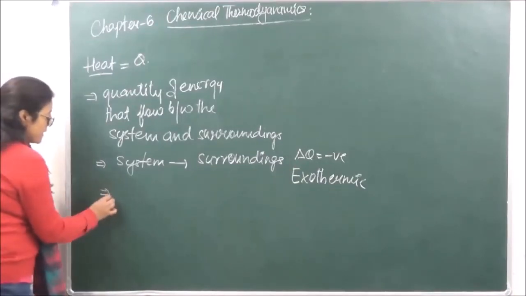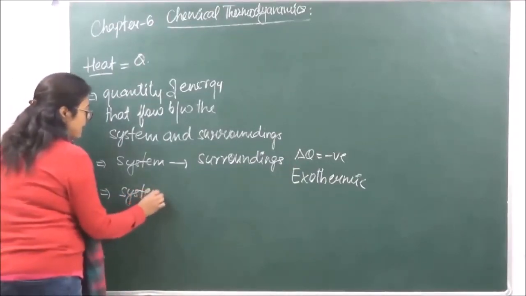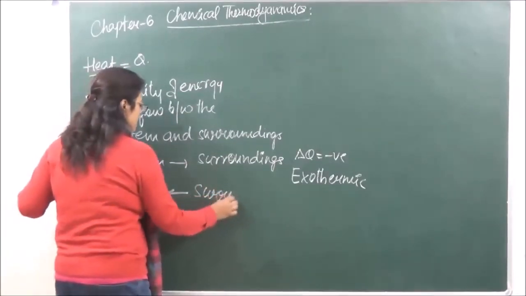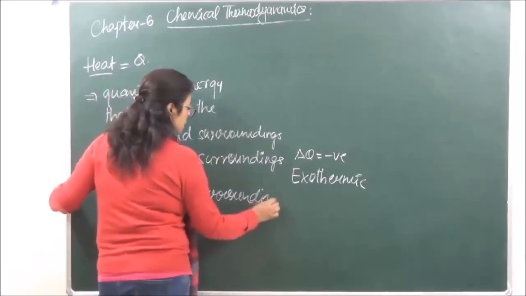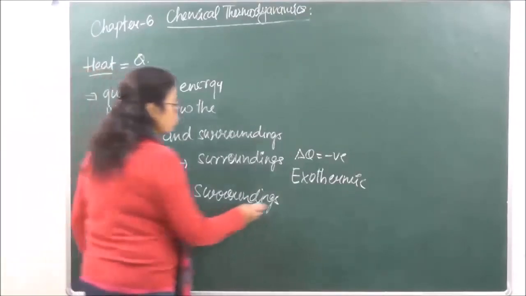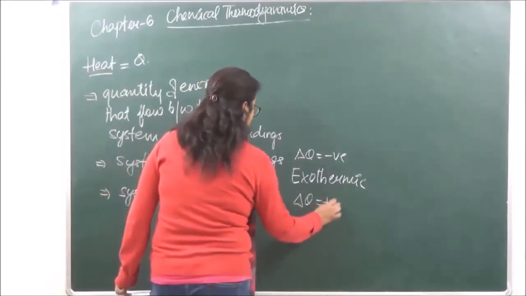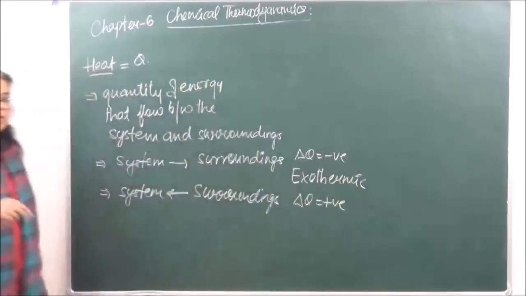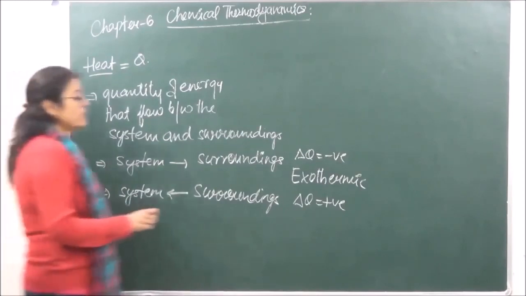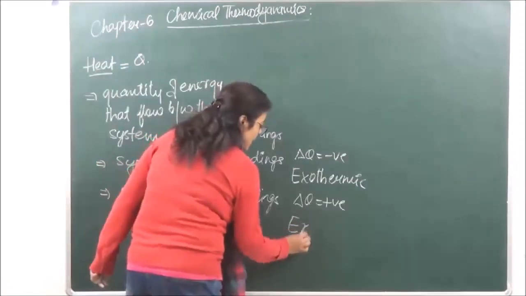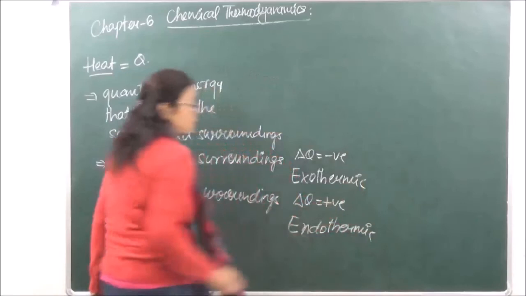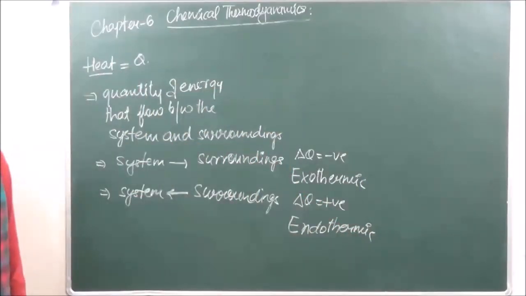In the second case, we are saying that the system is absorbing heat from the surroundings. Okay, so delta Q over here will become positive because the system will now have more heat. It has absorbed heat from the surroundings. Such processes are said to be endothermic in nature. ठीक है?